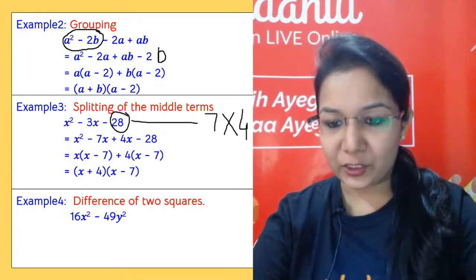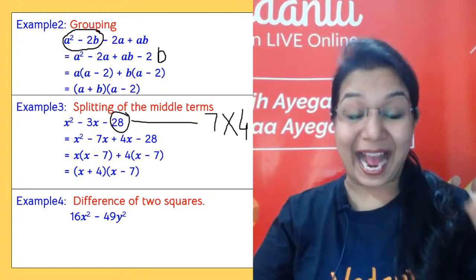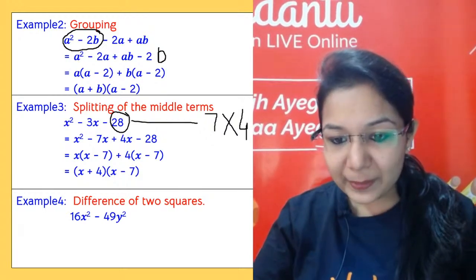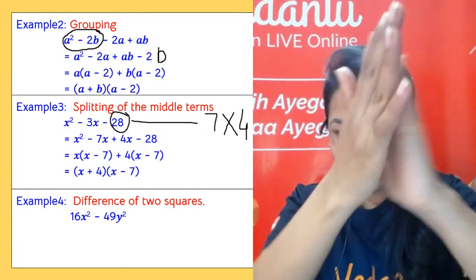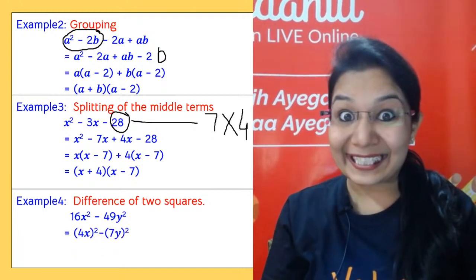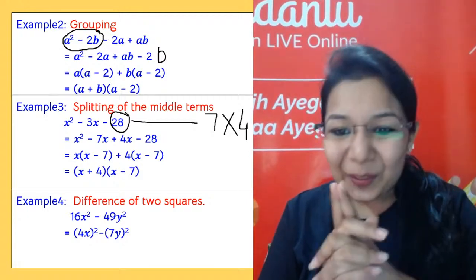Hi Sahil, hi Jugu. Guys, I am not ignoring anyone. So quickly let me know the answer for this. A square minus B square, is it so? Well said. It is A square minus B square and that identity is A plus B, A minus B.